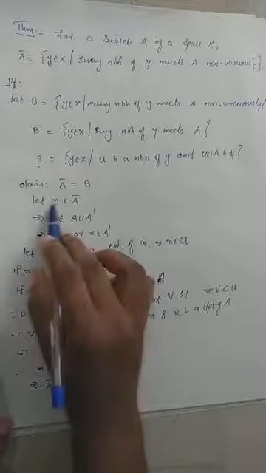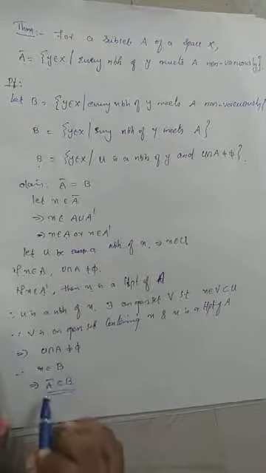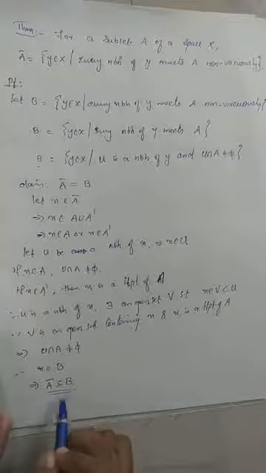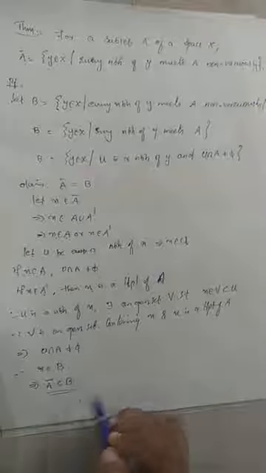Whenever x belongs to A closure, we proved that x belongs to B. Therefore A closure will be contained in B. Is it clear?